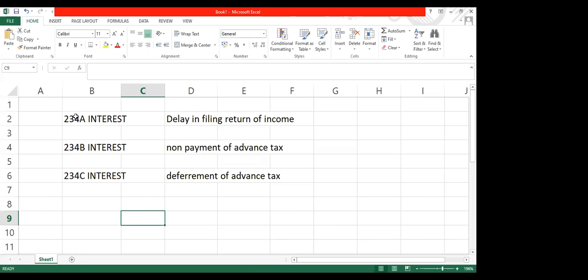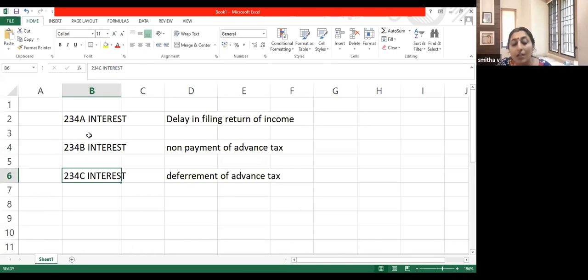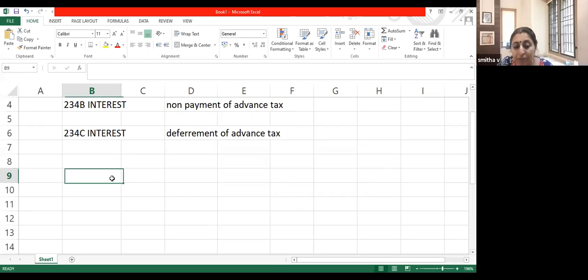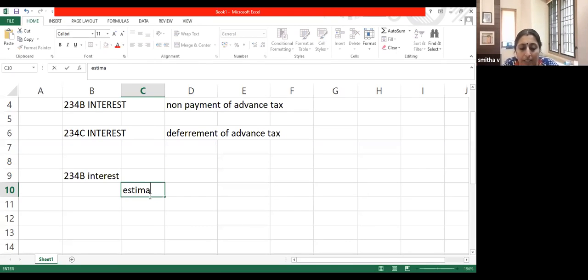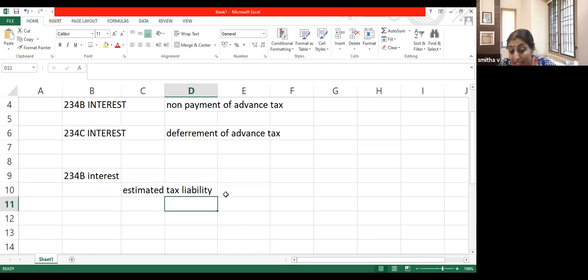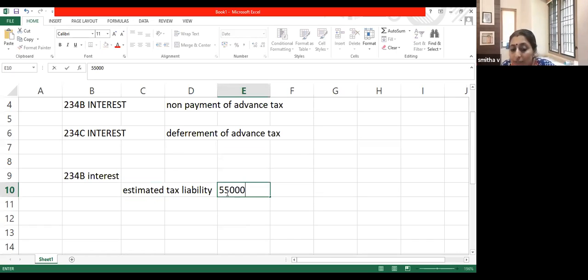Okay, so 3 interests, 234A, 234B and 234C. 234A is for delay in filing return of income, 234B is for non-payment of advance tax, and 234C is for deferment of advance tax. Let me first explain what is 234B interest. Let's assume that my estimated tax liability was 5,50,000. That was my assumption.